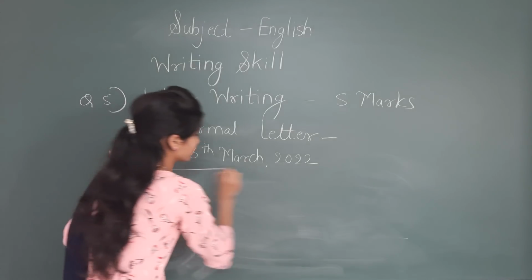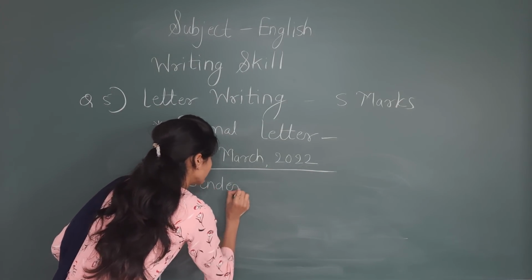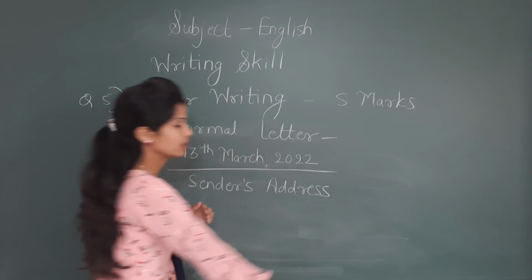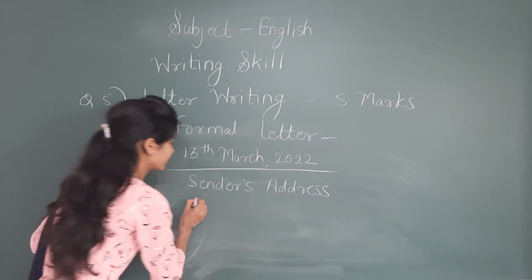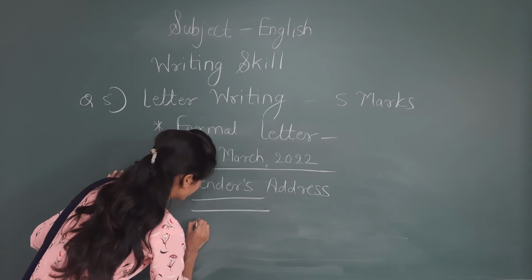Okay, then leave one line space. After that, here will come sender's address. Okay, on the next line, here comes sender's address. Write down like this, as I told, name of the sender, then after that name of the building.